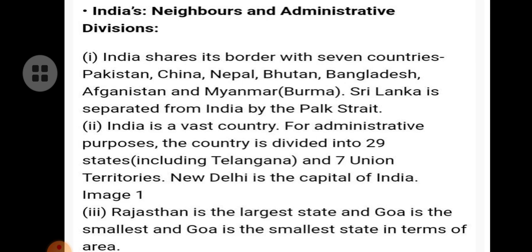Now moving on to India's neighbors and administrative divisions. India shares its border with 7 countries: Pakistan, China, Nepal, Bhutan, Bangladesh, Afghanistan and Myanmar. Sri Lanka is separated from India by the Palk Strait. India is a vast country. For administrative purposes, the country is divided into 29 states including Telangana and 7 union territories. New Delhi is the capital of India. Rajasthan is the largest state and Goa is the smallest in terms of area.